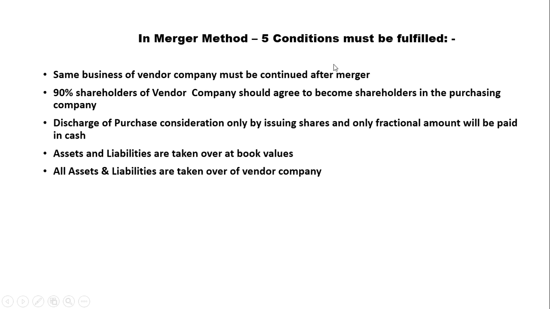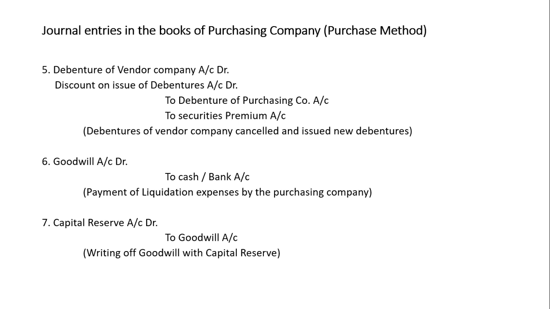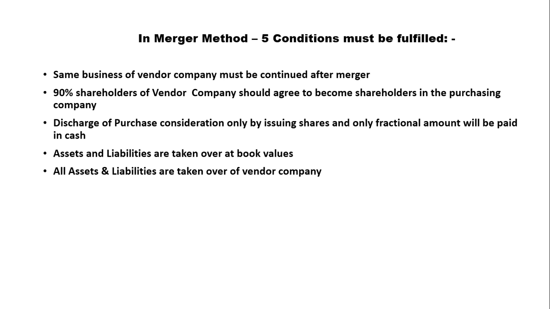Now coming to the merger method. In this method, there are 5 conditions. If any one condition is not fulfilled, then you will do all the entries with the purchase method. We have already seen what the purchase method is and how many entries there are. Just go through, there are total 7. But it depends upon the question. We have only written 7.